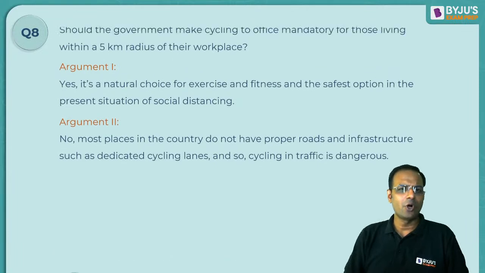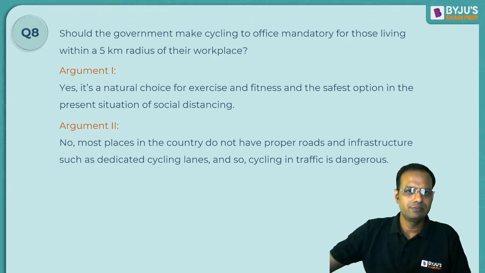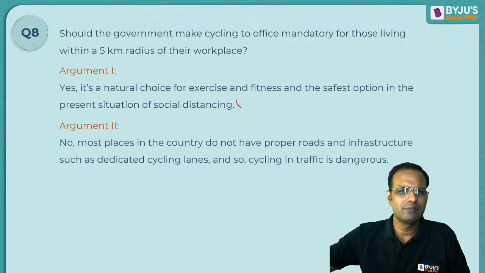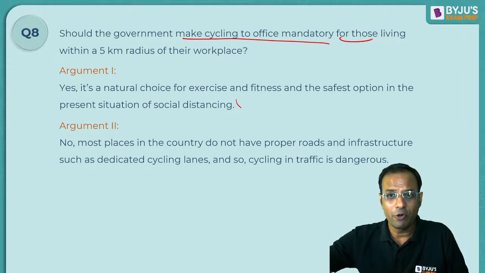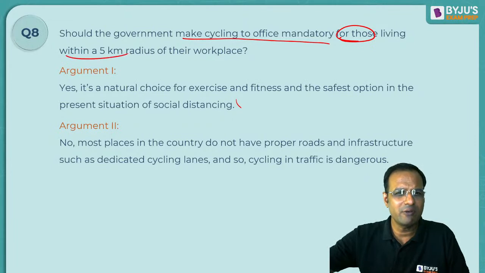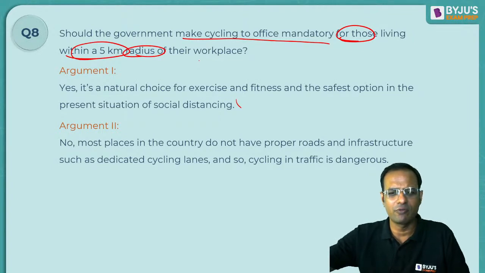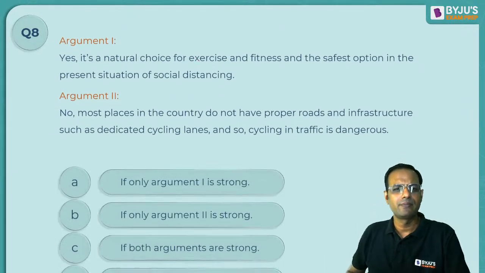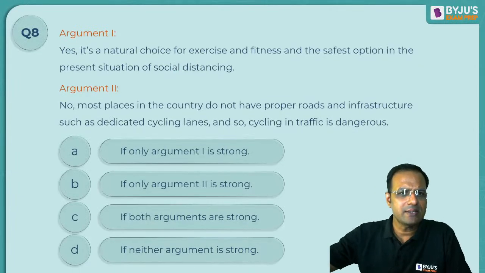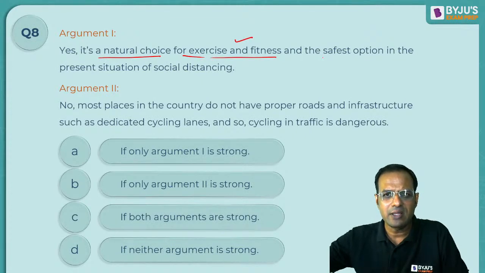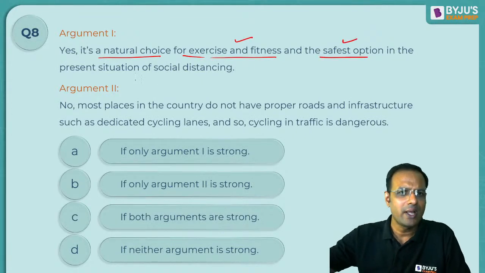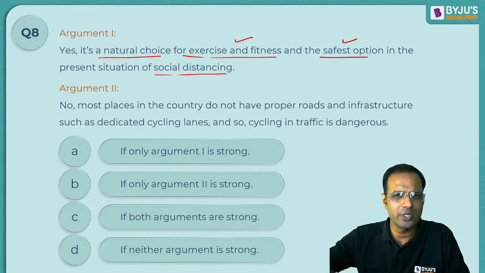The statement was, should the government make cycling to office mandatory for those living within 5 kilometers radius of their workplace? All right. A says, yes, it is a natural choice for exercise and fitness and the safest option in the present situation of social distancing.